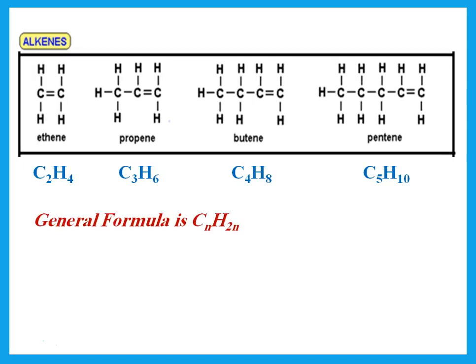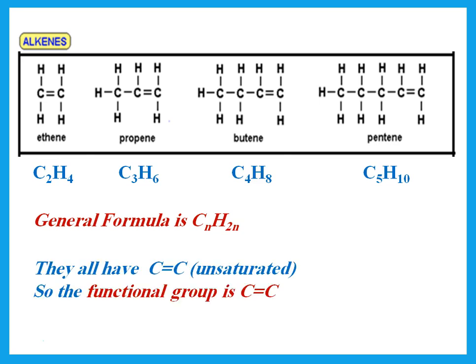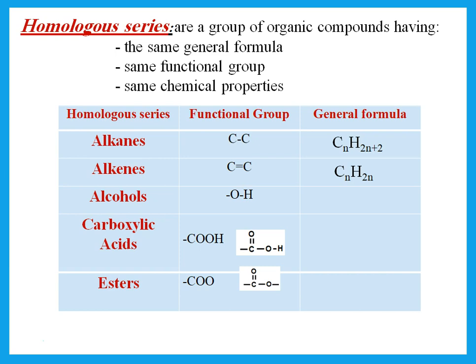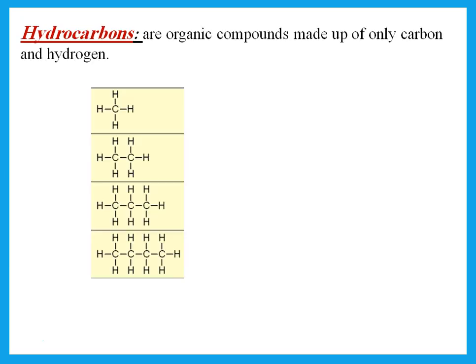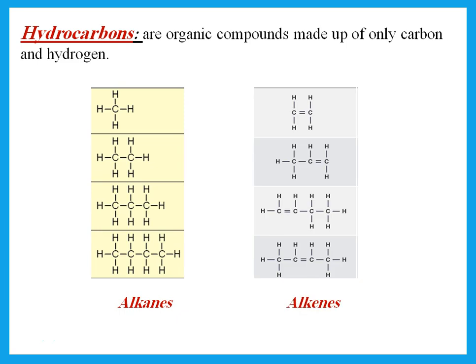For alkenes, the general formula is CnH2n. The hydrogens are always twice the carbons. They all must have the C double bond C, so we call them unsaturated. And the functional group we say is the C double bond C. So these groups are called homologous series. So each homologous series is a group of organic compounds having the same general formula, the same functional group, the same chemical properties. What are hydrocarbons? Remember, hydrocarbons are organic compounds made up of carbon and hydrogen only. Do not forget the only.